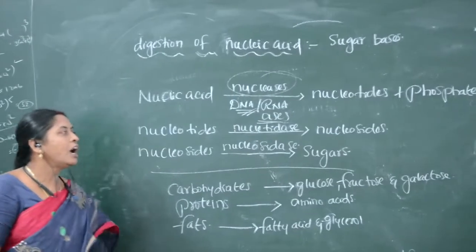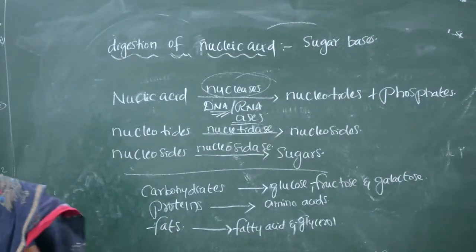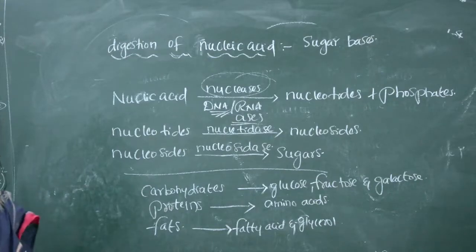Now we will see how absorption occurs in the intestine.